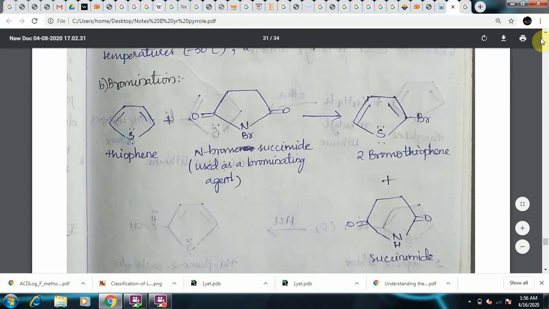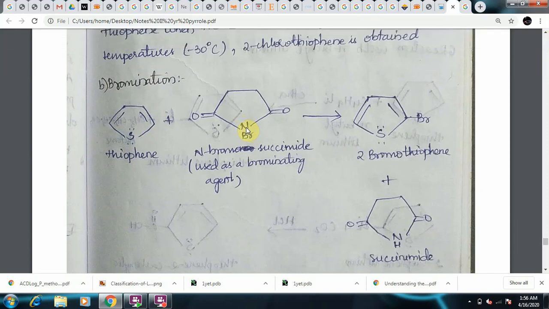Next, bromination. This is selective bromination. Thiophene, when treated with N-bromosuccinimide. This structure was explained earlier in the last class. So succinimide, this is N-bromosuccinimide. On the nitrogen you have a bromine atom. When treated with thiophene, it gives 2-bromothiophene plus succinimide. This is the structure of succinimide. Bromination: thiophene plus N-bromosuccinimide gives 2-bromothiophene plus succinimide.